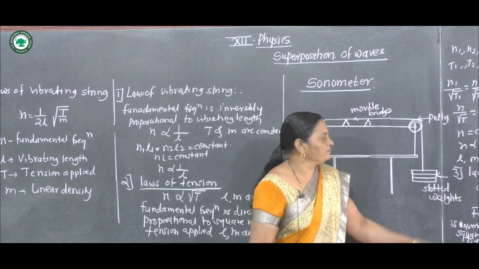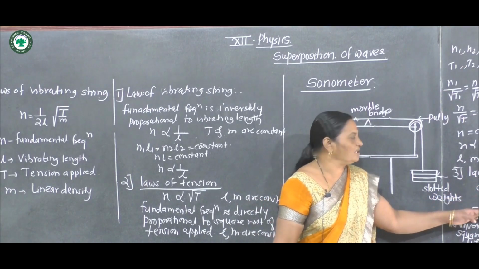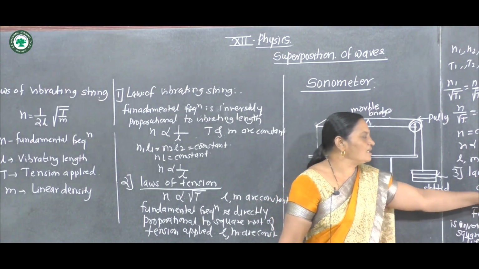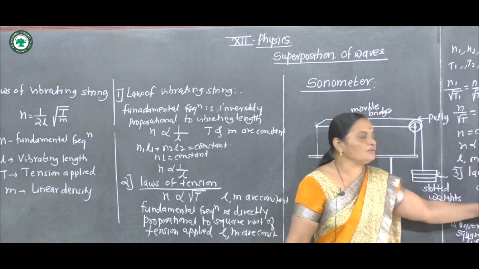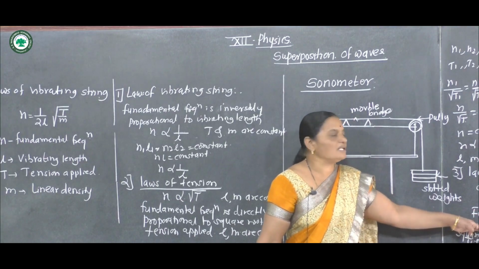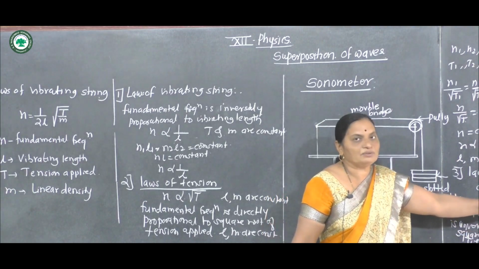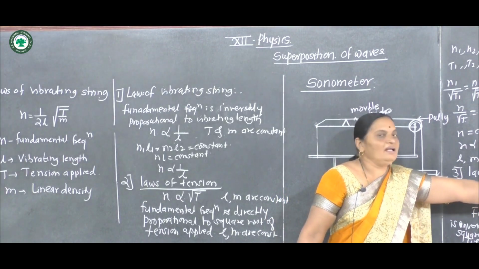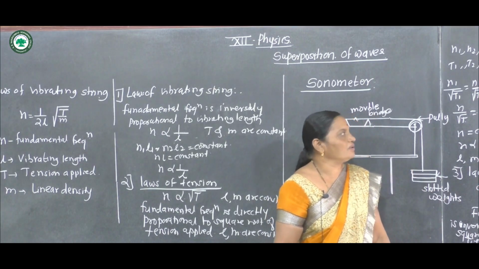The third is the law of linear density: fundamental frequency is inversely proportional to the square root of m, that is, to the square root of mass per unit length, where tension applied and vibrating length are constant.